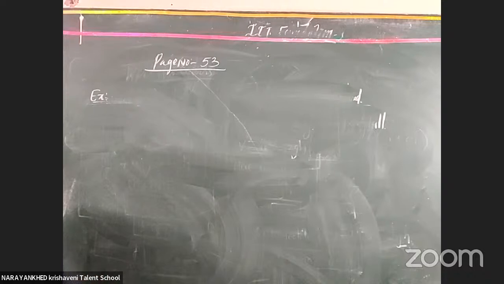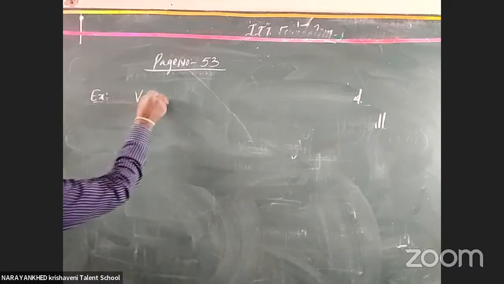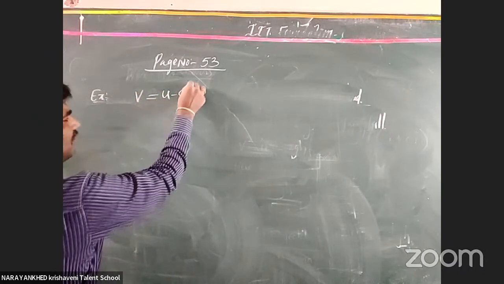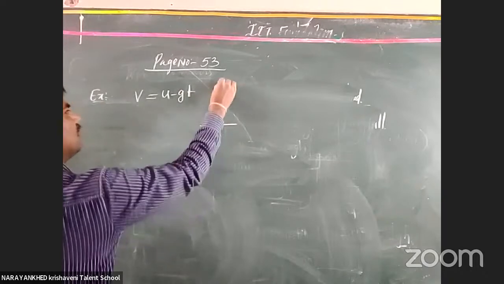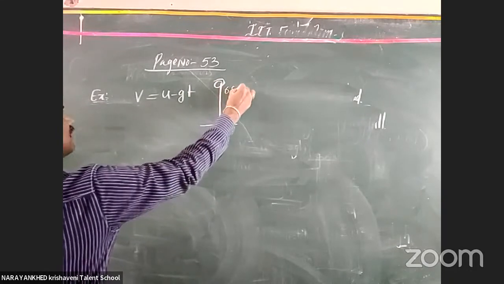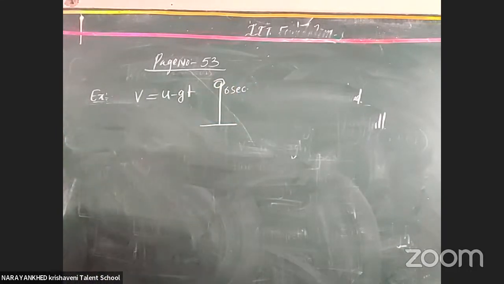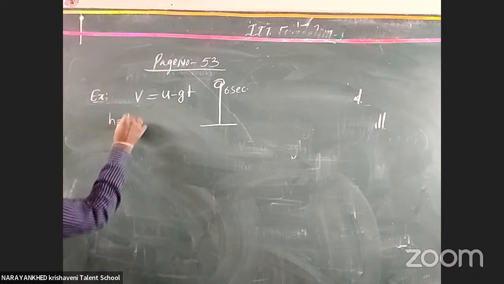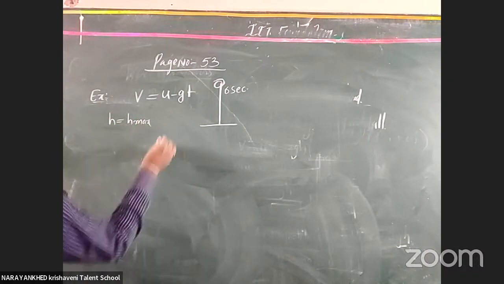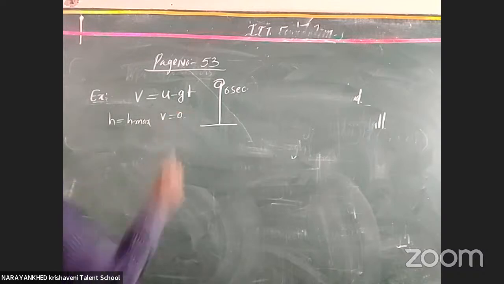Otherwise, directly we have the equation of motion, v is equal to u minus gt. The ball goes up, and it will take 6 seconds to come down. The total travelling path takes 6 seconds only. Now h is equal to h max. What will we get now? Yes, v becomes 0.